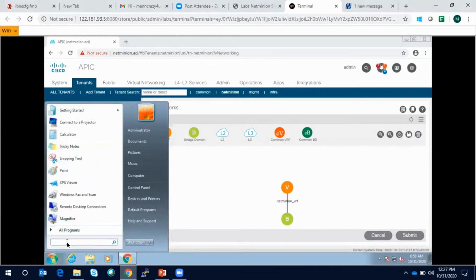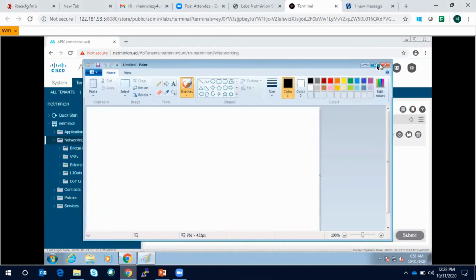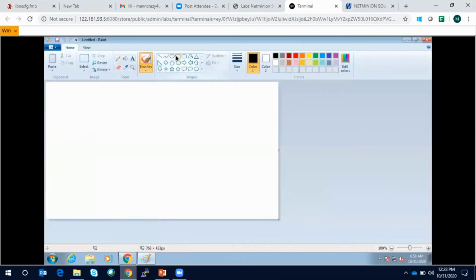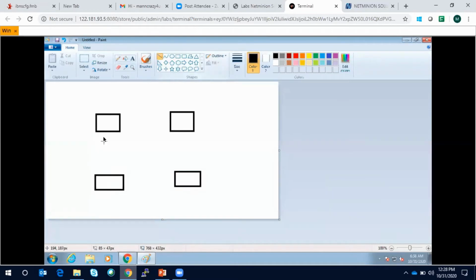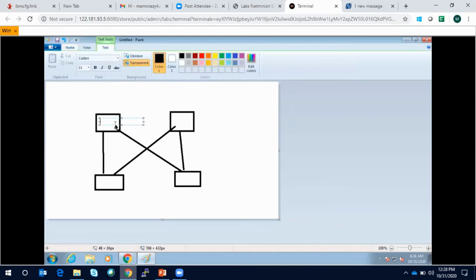Let me open the pen. This is my spine. Let's call it spine 201, spine 202.